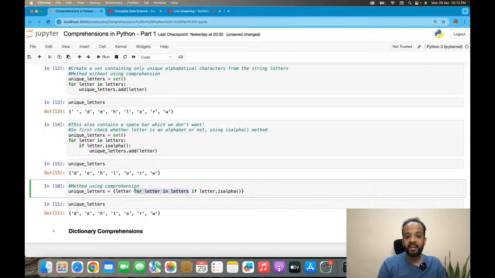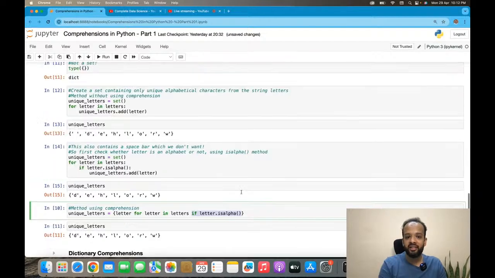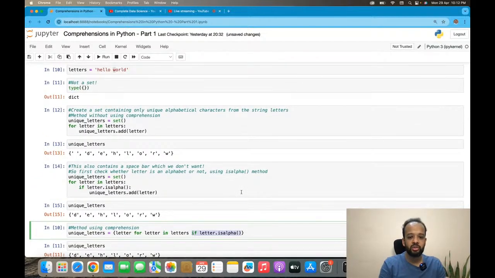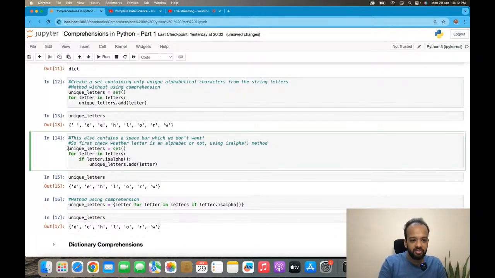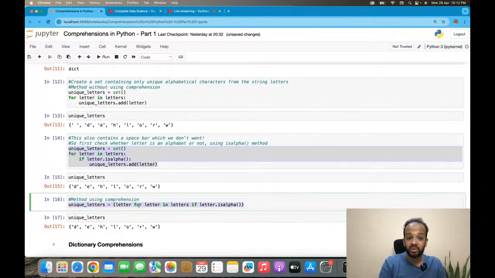So for each letter in letters, it will basically append or add the letter if letter dot isalpha. So I'm adding the if condition to the end. And we will dive into this in a lot of detail tomorrow, or in the next class. So if letter is alpha, only then do you do it. And you will see that using this, the unique letters has been created. And this is exactly the same as what we were doing with 4 lines of code. We are doing it with 1 line of code. See the compactness, see the power of comprehensions.